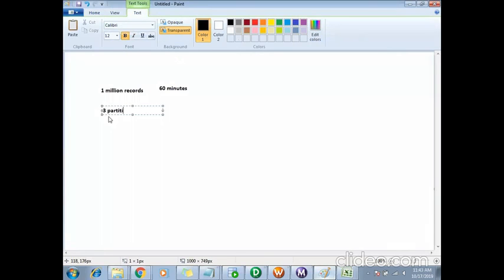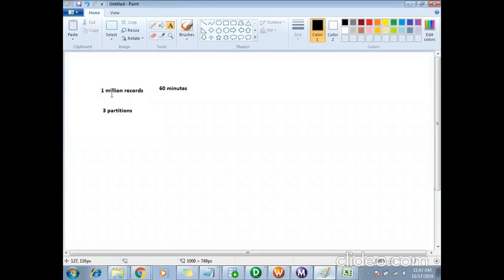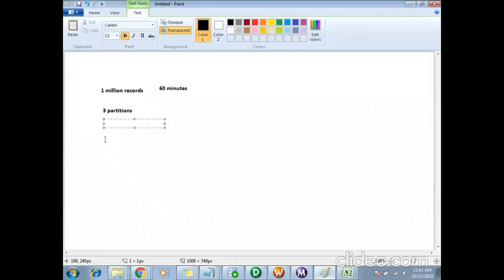Assume I create 3 partitions. By default, it will be 1, so I add 2 more. Then what happens?